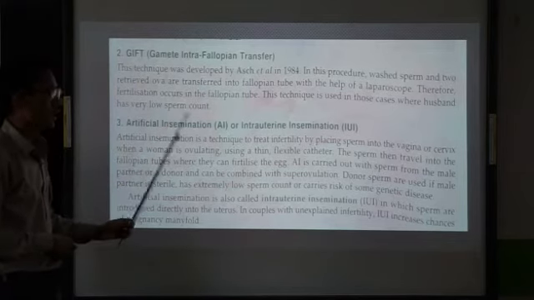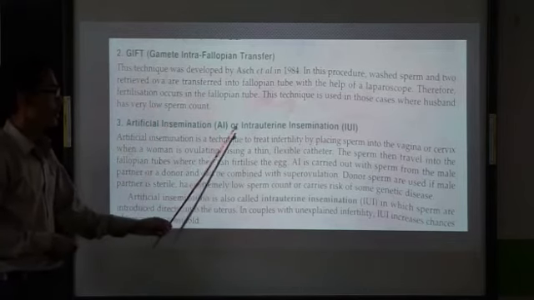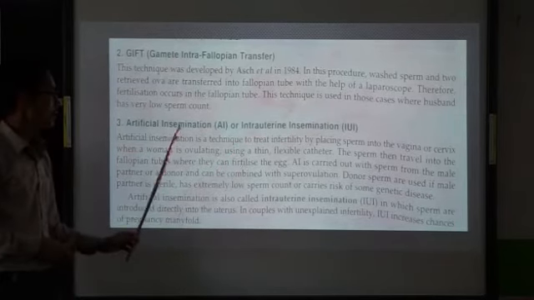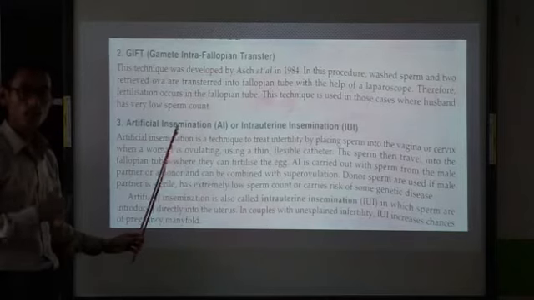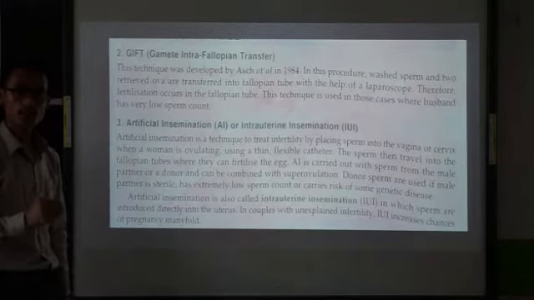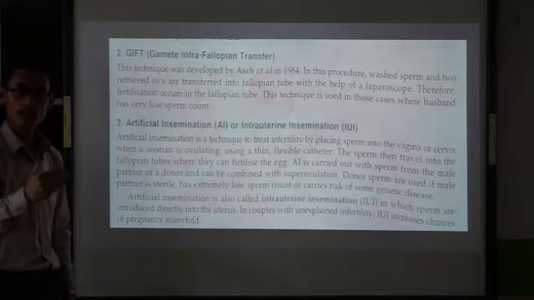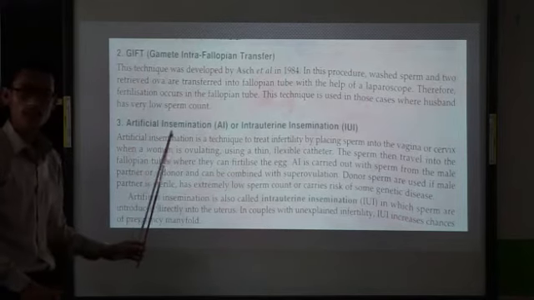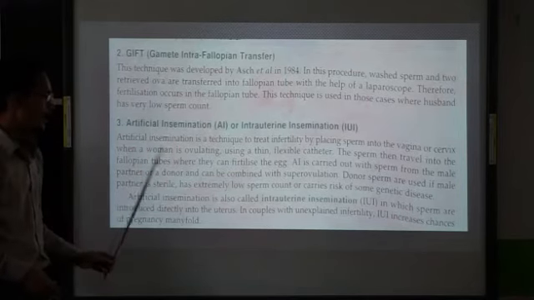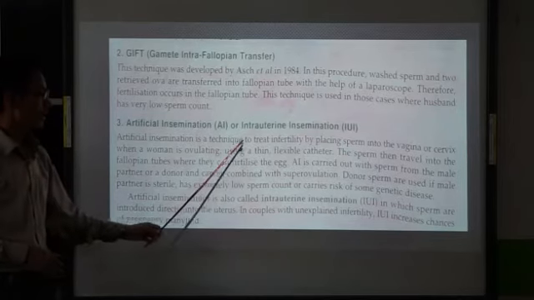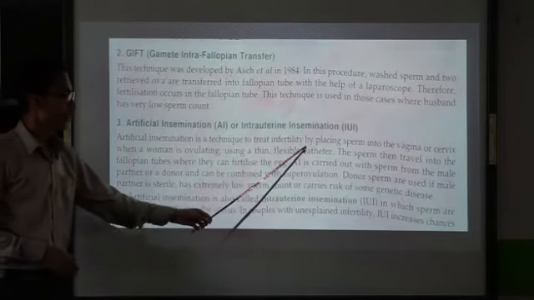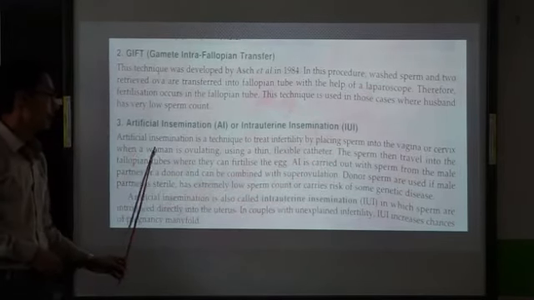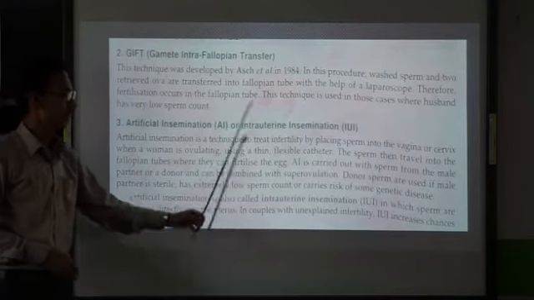Next technique, AI, artificial insemination or intrauterine insemination. Now before that, what is insemination? Insemination is mainly a process where the sperm or the semen is released into the female genital tract. But over here, we are going to talk about artificial insemination. So artificial insemination is a technique to treat infertility by placing sperm into the vagina or the cervix when the woman is ovulating, using a thin flexible catheter.